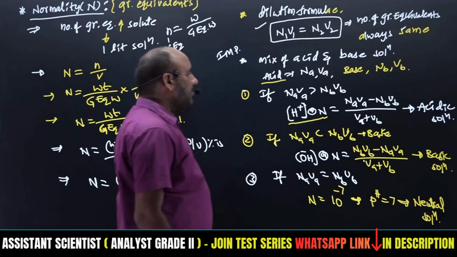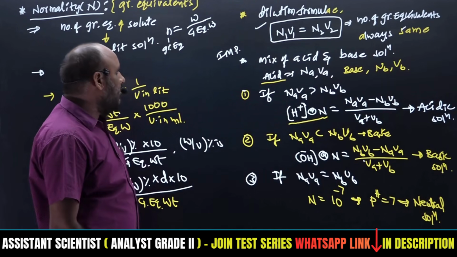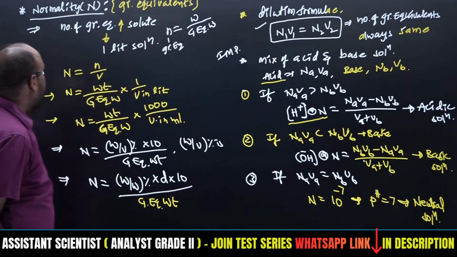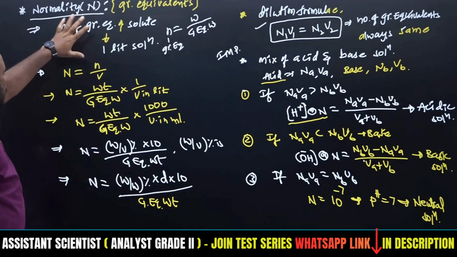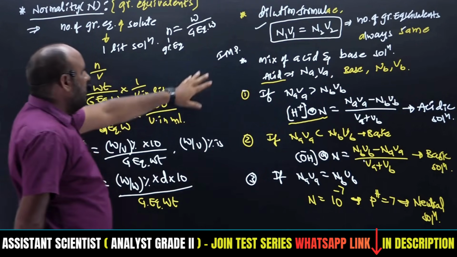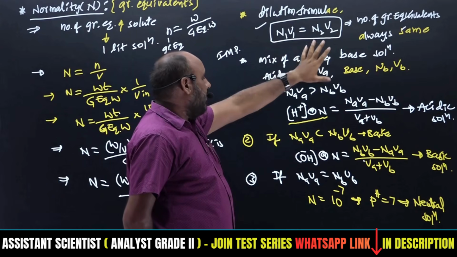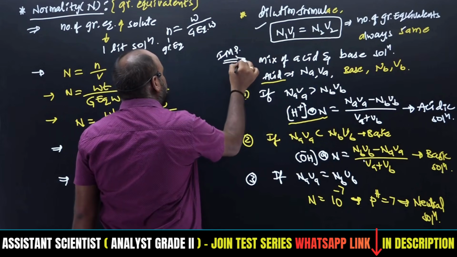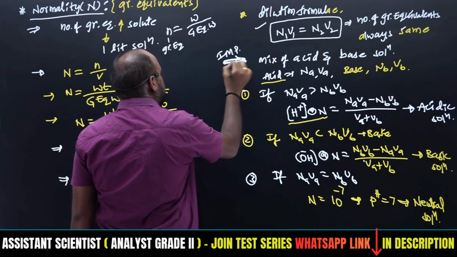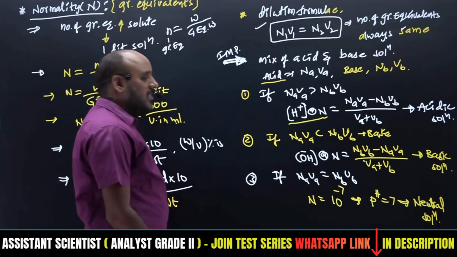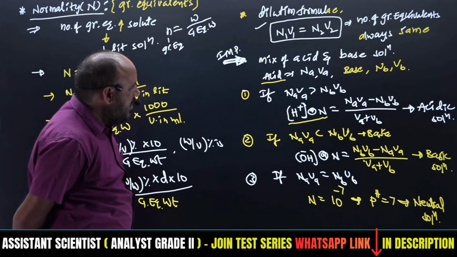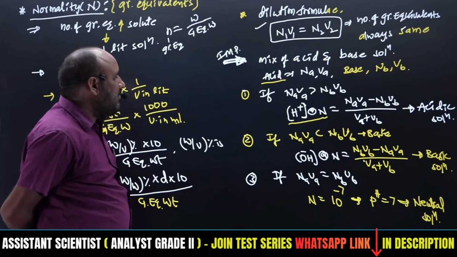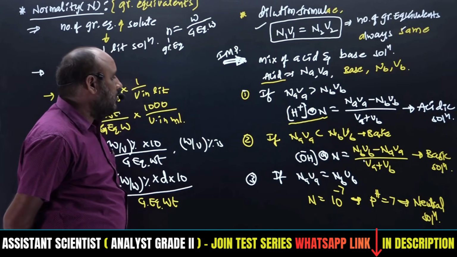These are the various kinds of solutions we will get with the help of normalities, right? These are all definitions of normality and normality equations, which will be applicable for the dilution formula and the mixture of acids and bases. This is important, because by mixing an acid with a base, the resultant solution will be acidic, basic or neutral in nature, and we also get its pH.